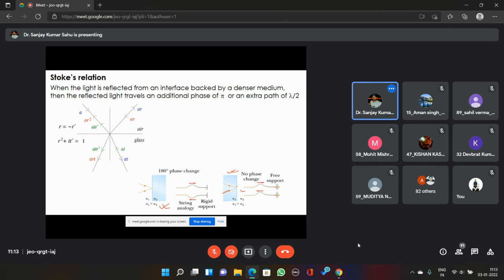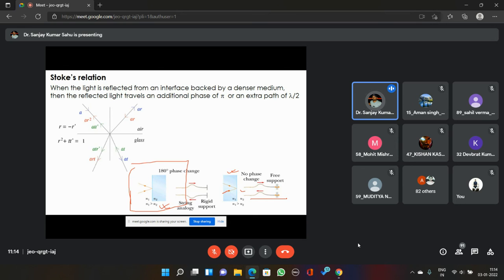So the additional phase difference will take place only when the light is traveling from a rarer to denser medium. There is a mechanical analogy for this case also, similar to the mechanical analogy I gave earlier.